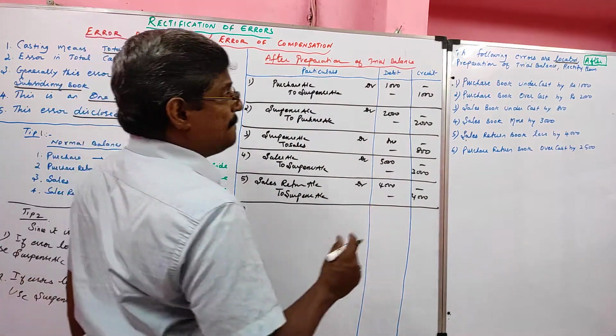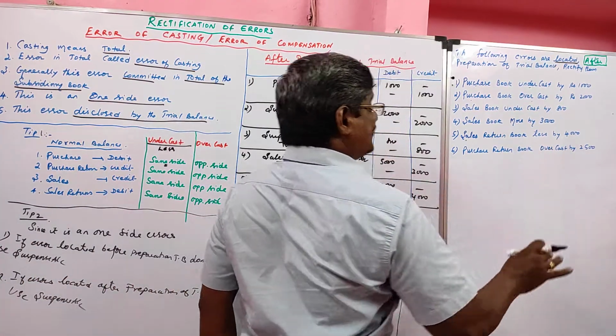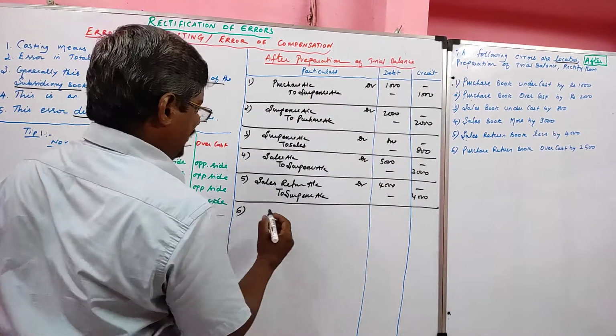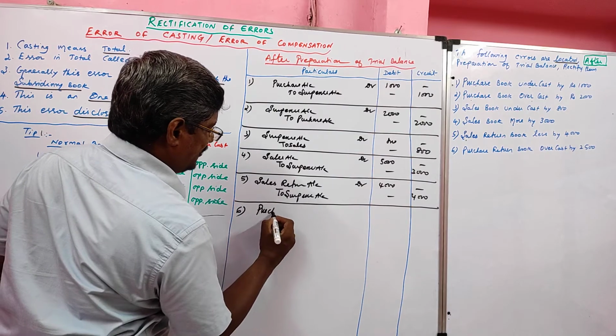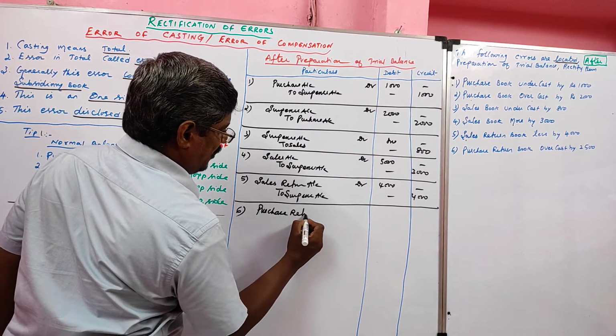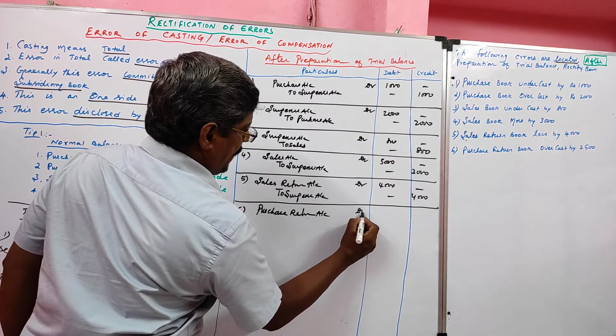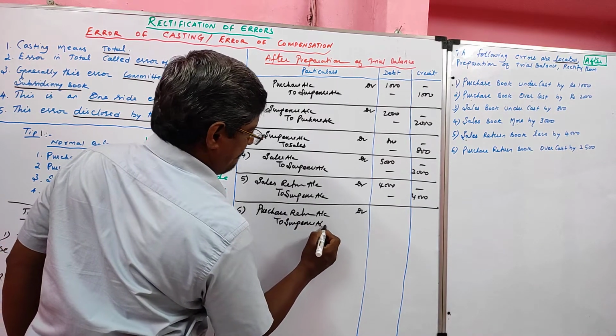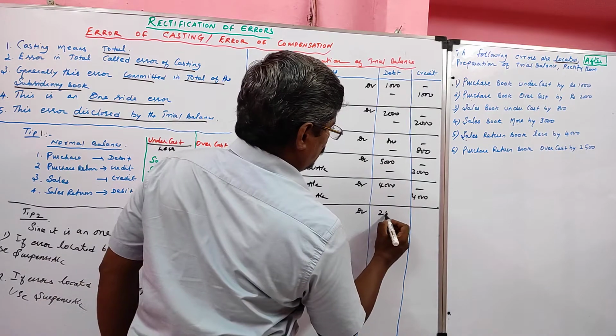Sixth one. Purchase return book over. Purchase return book normal balance is credit. Over means it will come to debit side. So the rectification entry is purchase return account debtor to suspense account, 2500.